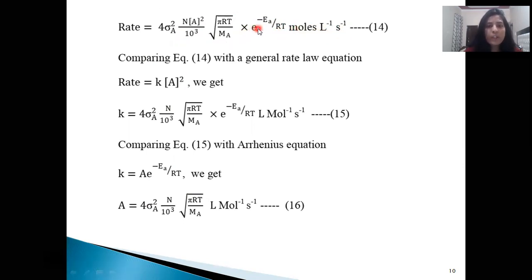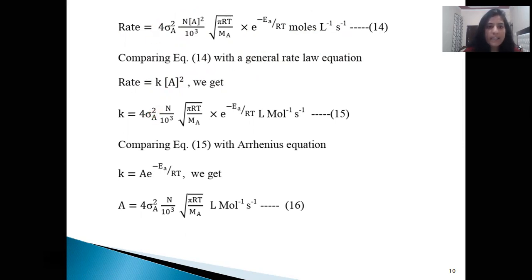This equation is for the calculation of rate. Now compare this equation with the general rate law equation. That is, for two similar reactant molecules, the rate law is given by rate = k, this is the rate constant, into the concentration of reactant squared.